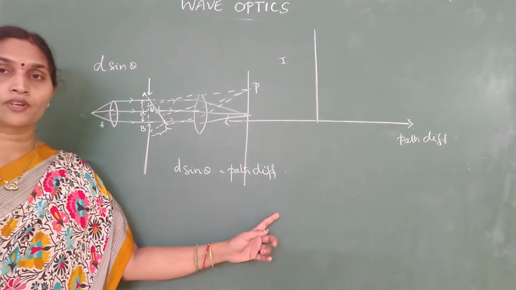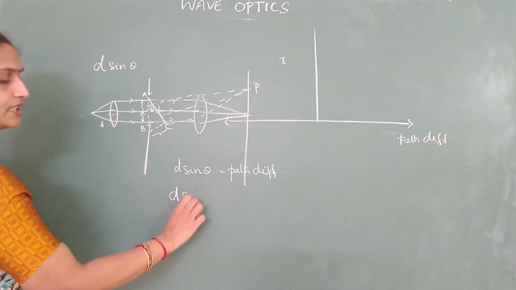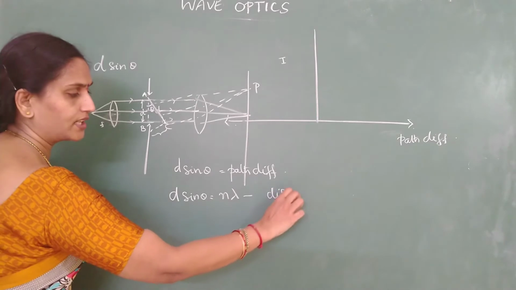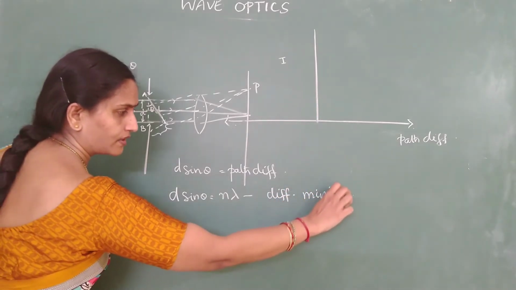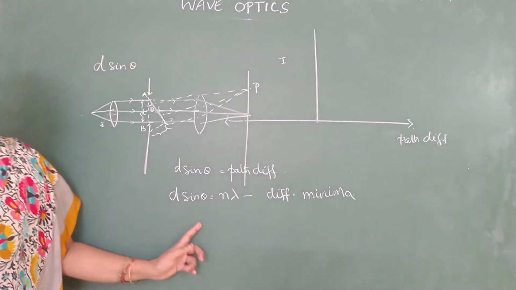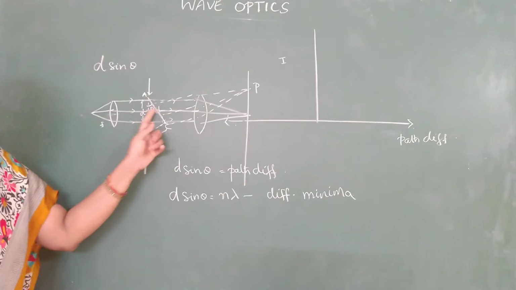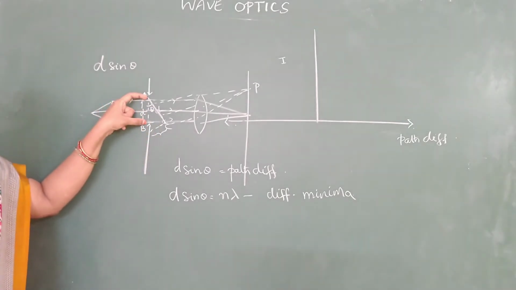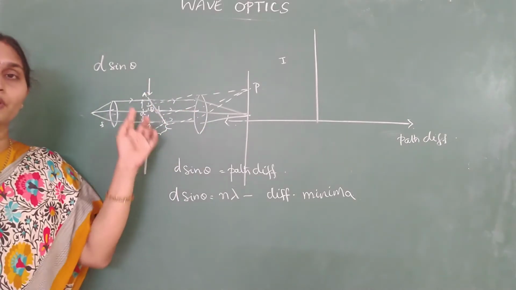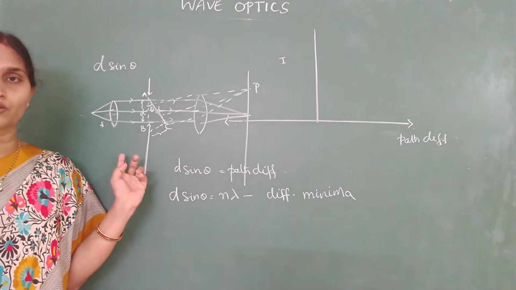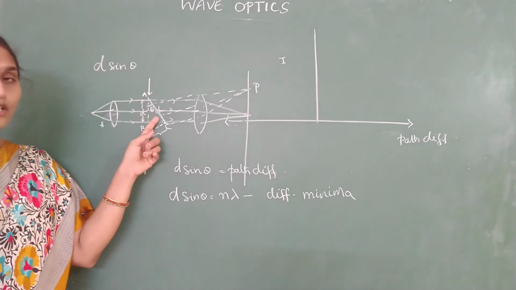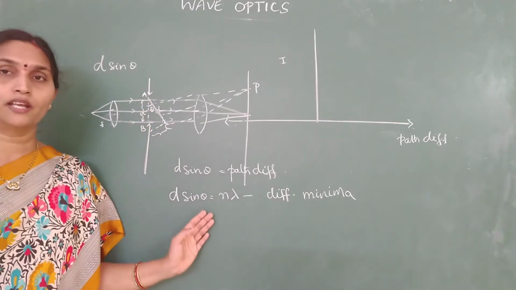If you equate the path difference to n lambda, we have proved that d sine theta equal to n lambda is the condition for diffraction minima. Hope you remember, diffraction is obtained by the interference of secondary wavelets coming from the same wavefront, whereas interference is because of lights coming from two different sources. But here there is only one source; the secondary wavelets emerging from one part of the slit and another part of the slit interfere and give you the diffraction pattern.